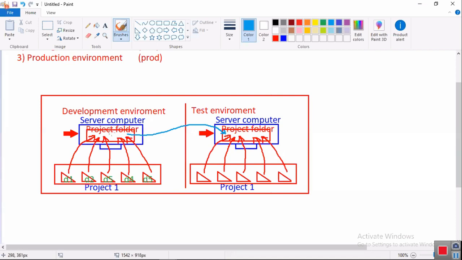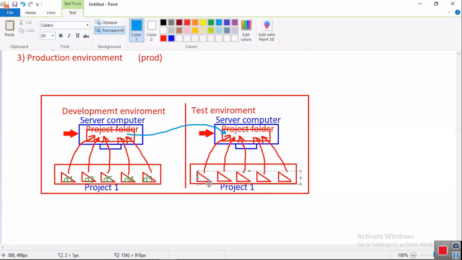After developer testing is completed, this entire project is copied into this testing computer. This is the development environment server computer. This is the test environment server computer. In the test environment server computer, the project is there. Then these people are testers. Tester 1 will be given one task, he is testing one module, one functionality. Another is testing another functionality, and another another functionality. Are you catching my point? So one tester will be allotted one testing functionality.